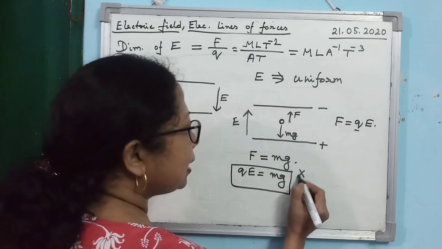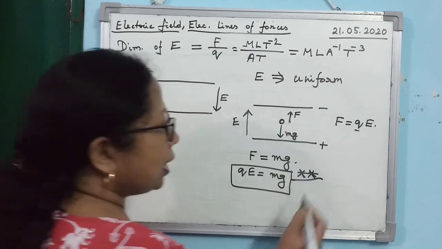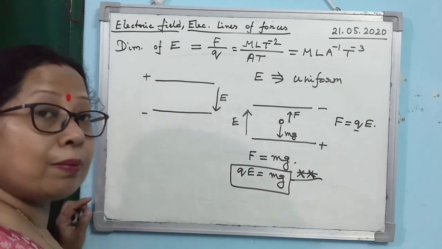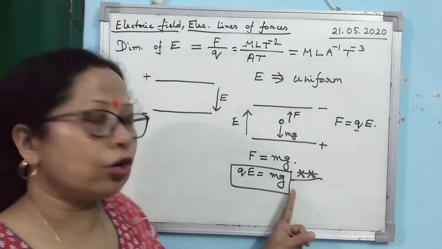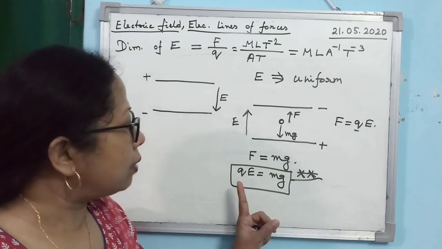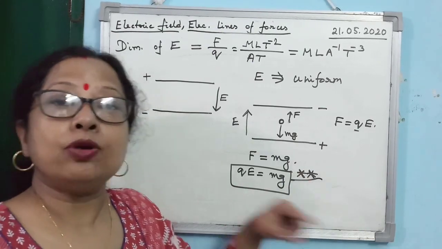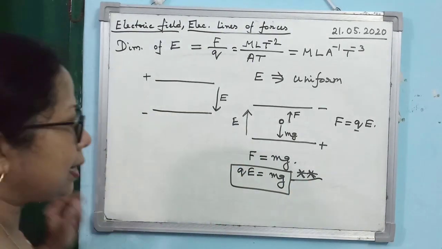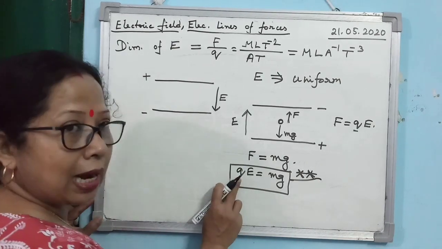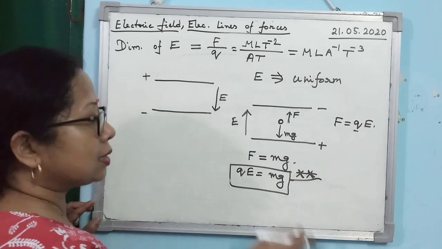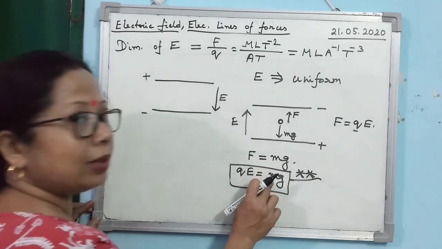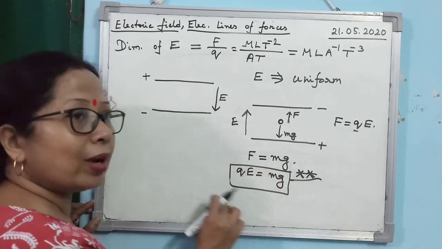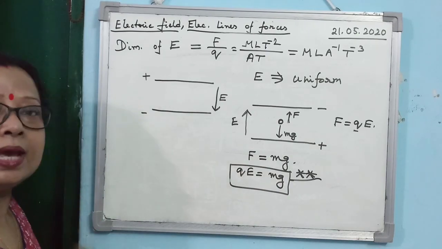This is another important relation you are supposed to learn, remember and retain to solve the numericals, and it is important for your board exam. So you must learn and remember it. You may get numericals like this. In some numericals you may have to calculate q, in some you may have to calculate E, in some you have to calculate m, where the other quantities present here will be given to you.